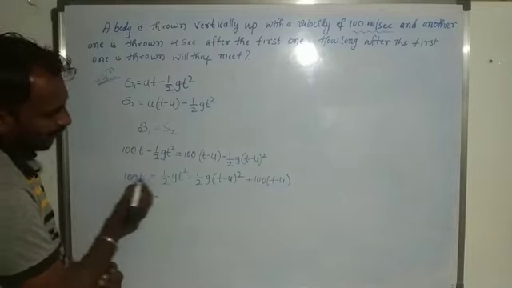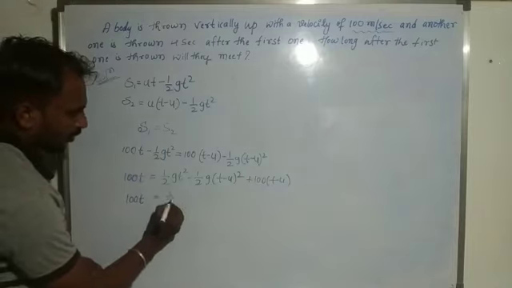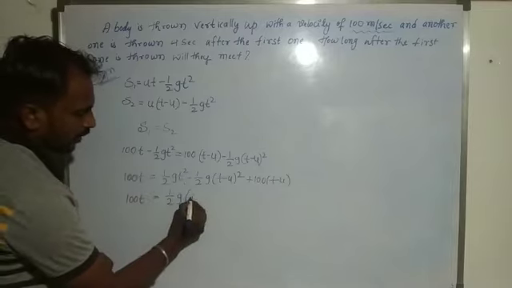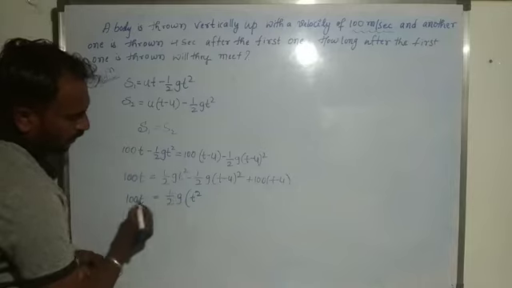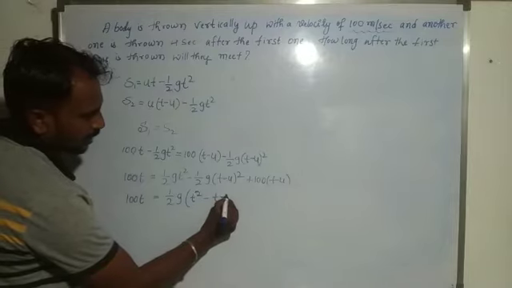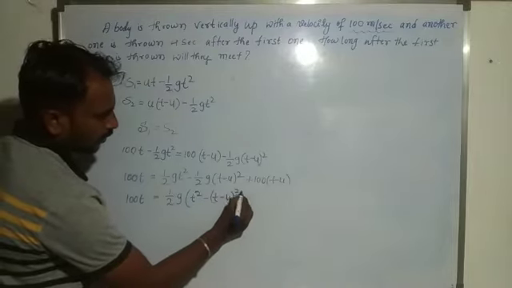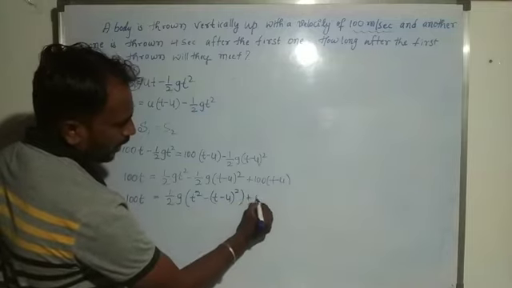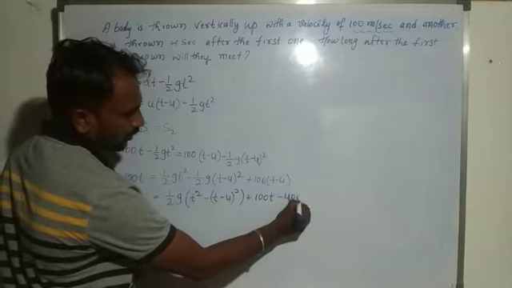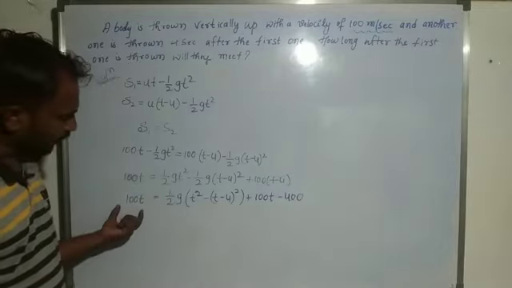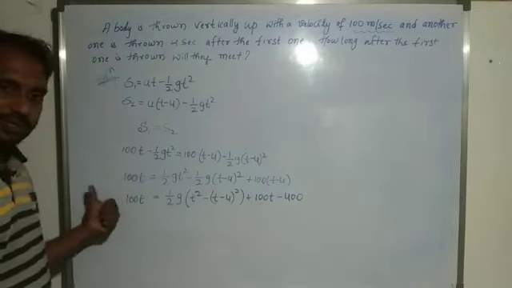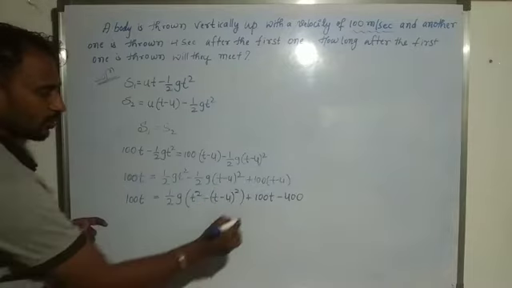Take half g common: half g into bracket, t square minus (t minus 4) whole square, plus 100 into t, 100t minus 400. So 100t and here plus 100t. This 100t taken to this side, it means 100t minus 100t, both are cancelled.